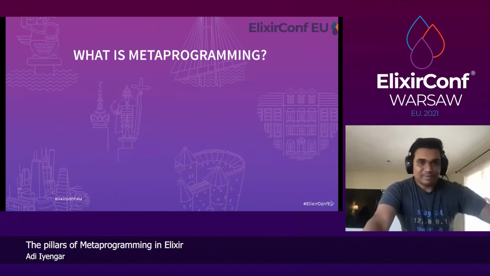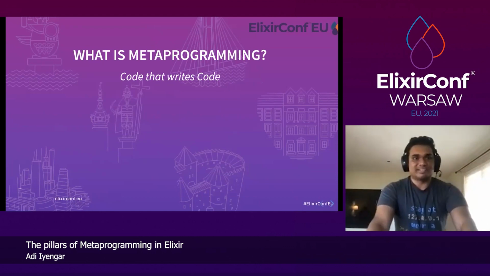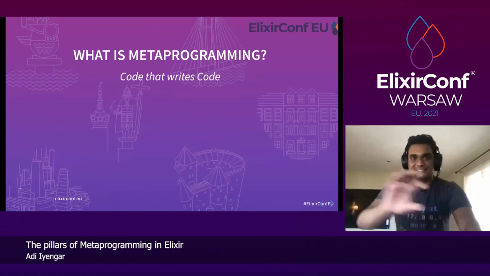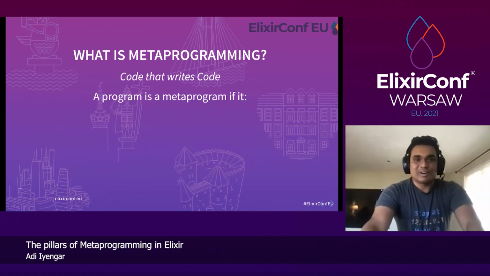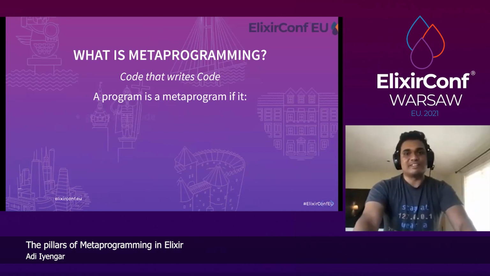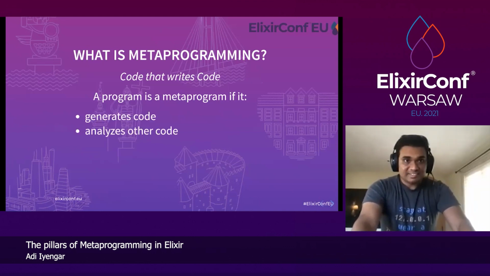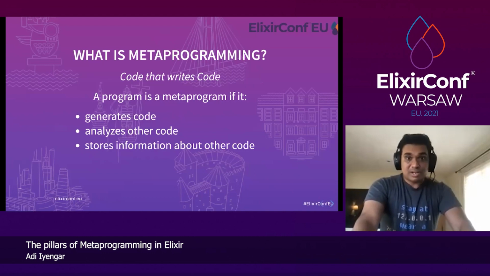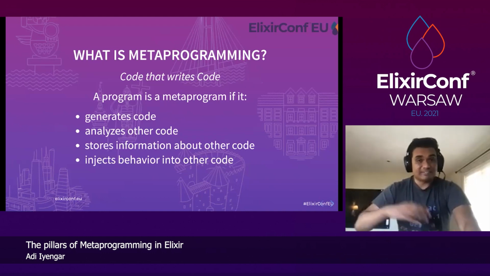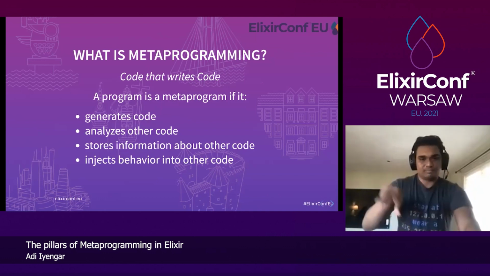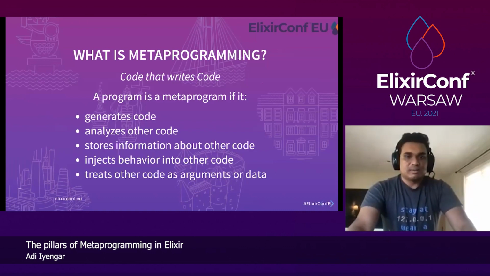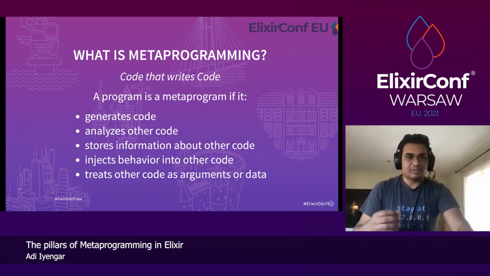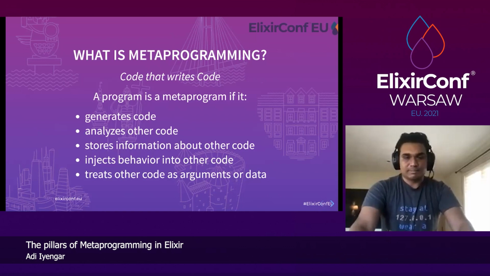All right, so what is metaprogramming? The simplest way to describe it is that it's code that writes code. You must have seen this line at least 10 times in your life. A program is considered a metaprogram if it generates code, analyzes other code, stores information about other code, or injects behavior into another code. And this is where Elixir kind of shines. Really any code that treats other code as arguments or data, therefore it's a code of a higher order, is considered a metaprogram.